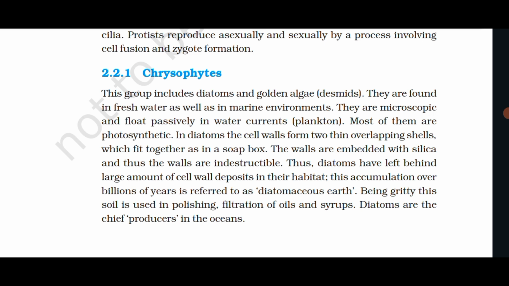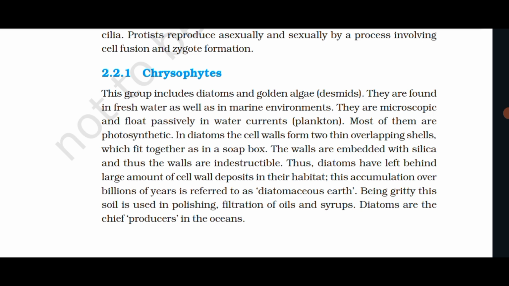They are microscopic and float passively in water currents as plankton. Most of them are photosynthetic. In diatoms, the cell wall forms two thin overlapping shells which fit together as in a soap box. The walls are embedded with silica and thus the walls are indestructible.